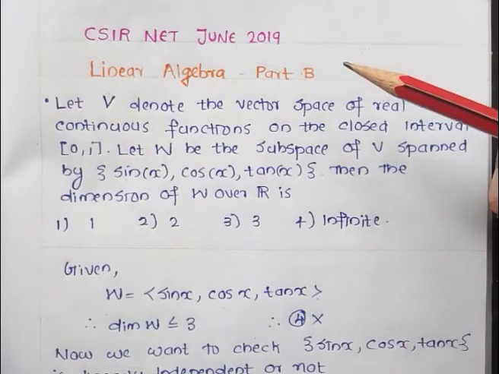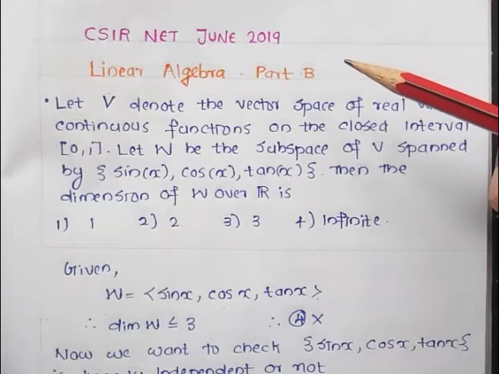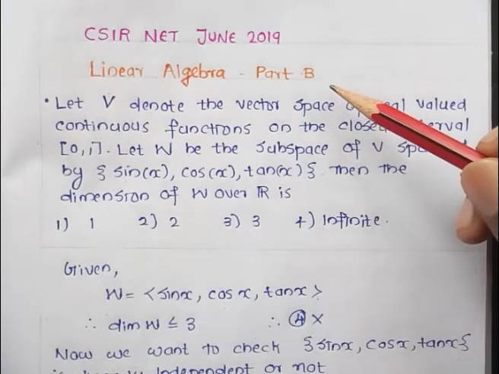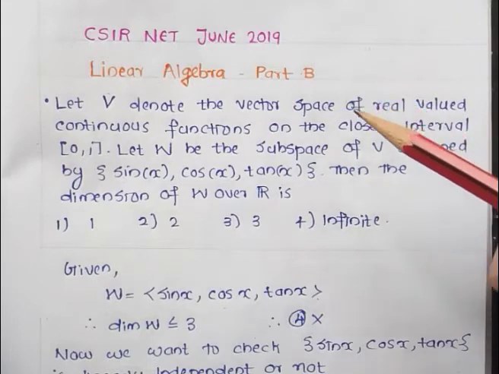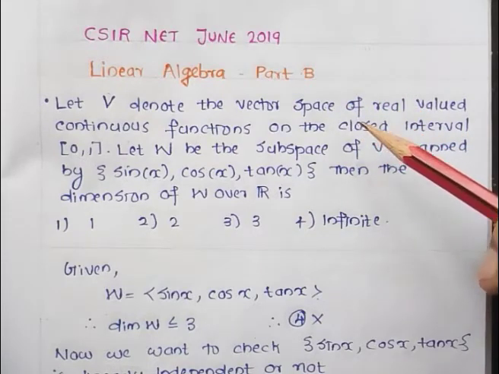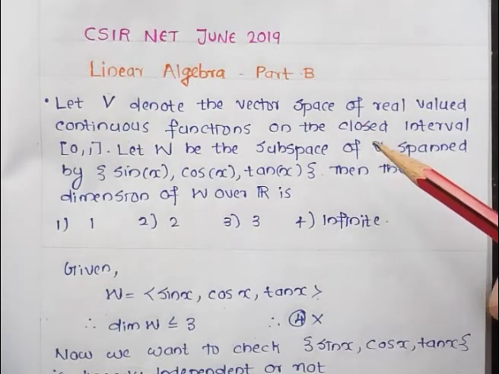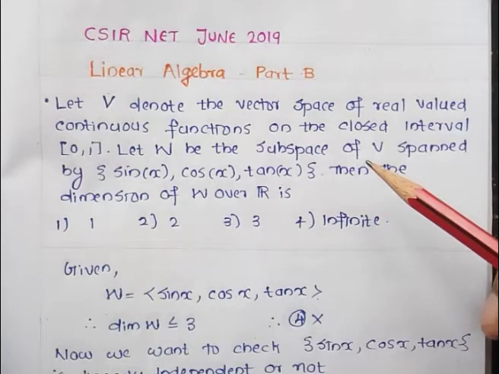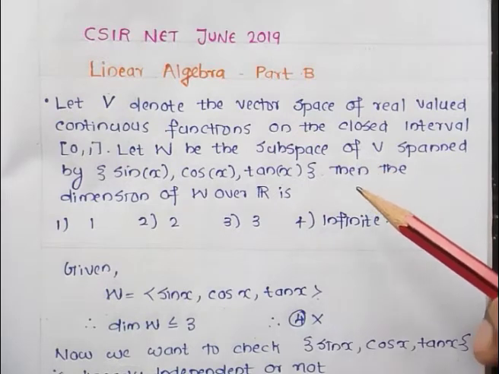Today I am discussing CSIR NET questions, June 2019. Topic: Linear Algebra. It's a Part B question. Let V denote the vector space of real valued continuous functions on the closed interval [0, 1]. Let W be the subspace of V spanned by the set {sin x, cos x, tan x}.